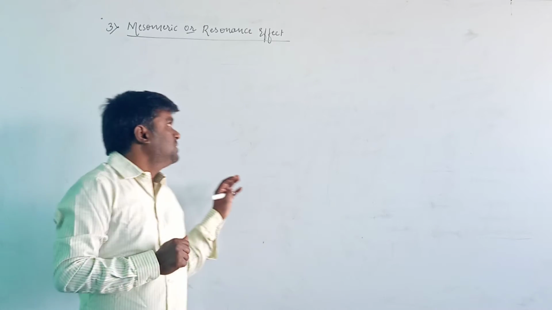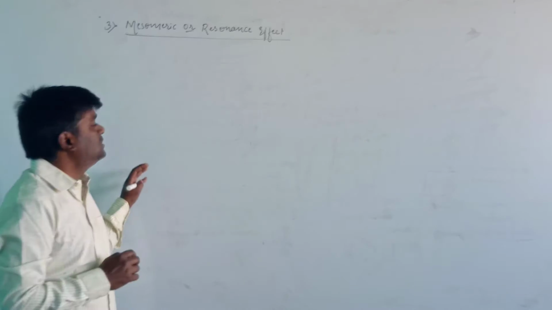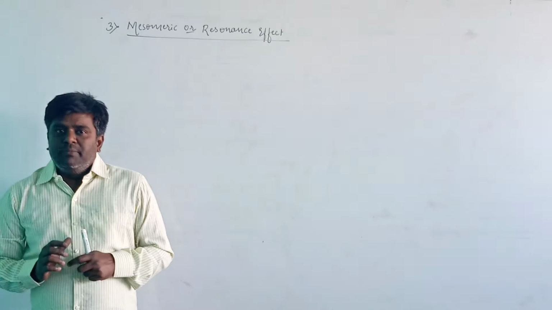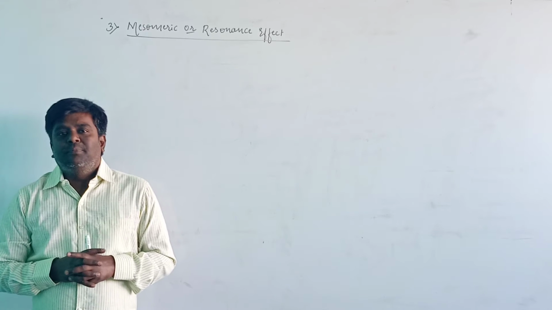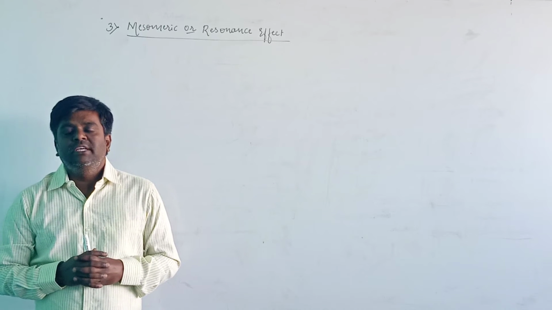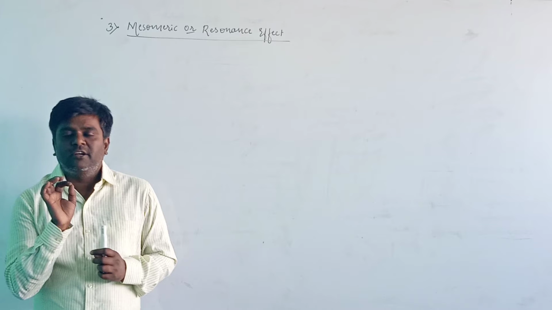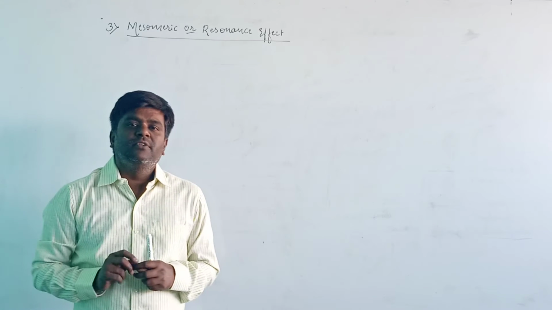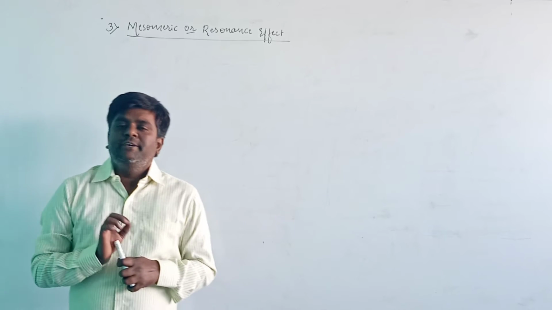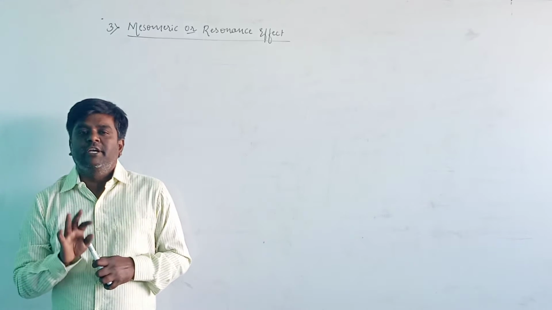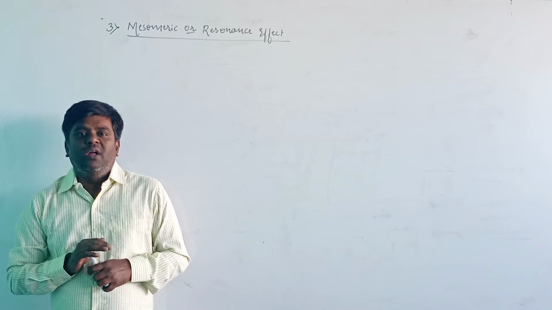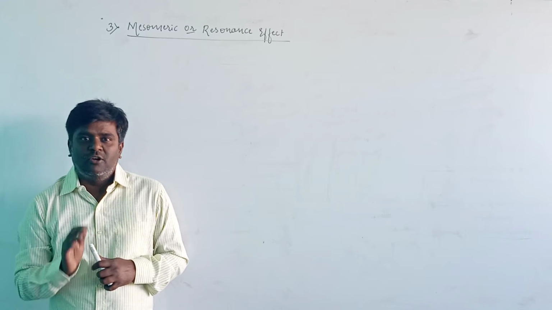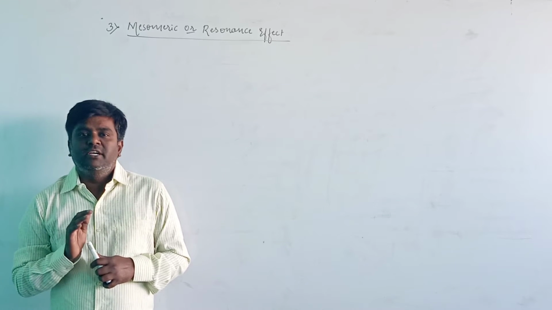Let us see how the resonance or mesomeric effect takes place. The mesomeric or resonance effect is the polarity produced due to the delocalization of pi electrons in a conjugated system. The polarity means partial negative and partial positive. And what is a conjugated system?